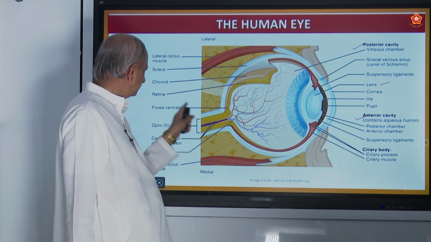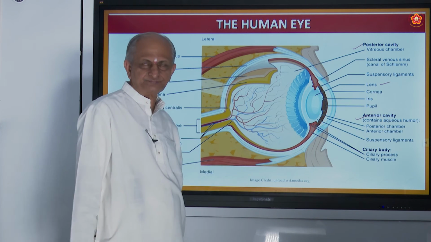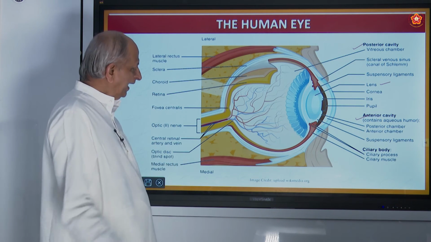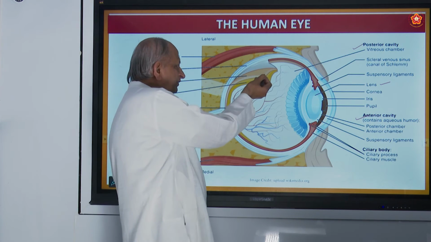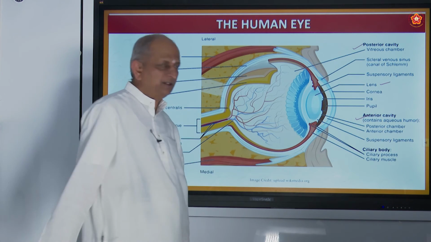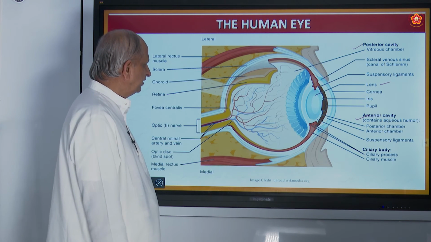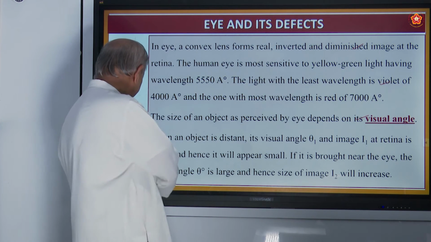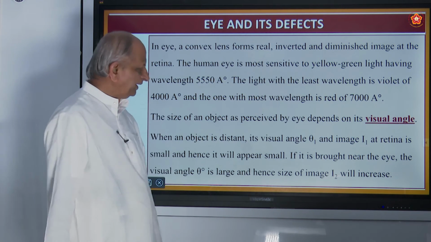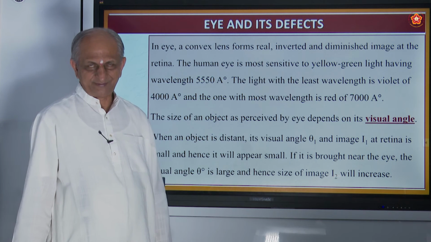What is called as retina. Okay. And in some cases, there will not be any images forming. That is called defects of the eye. Now let us see what are the defects of the eyes. We have got mainly 4 types of defects.